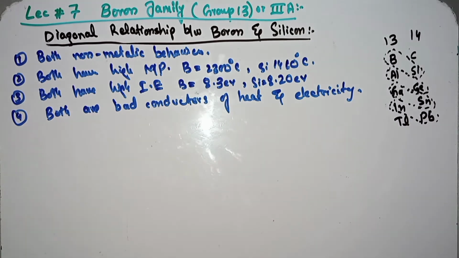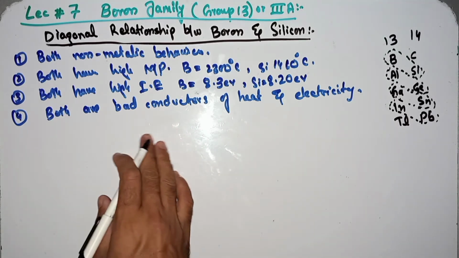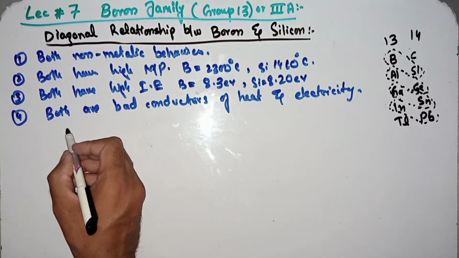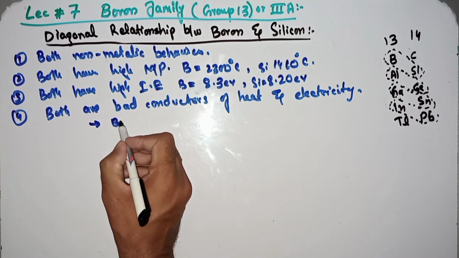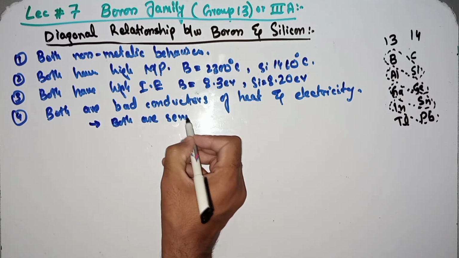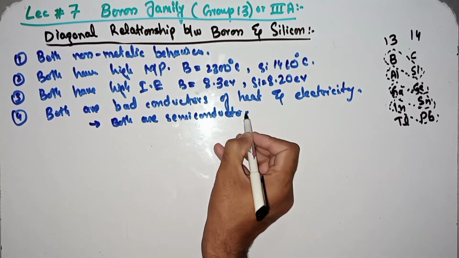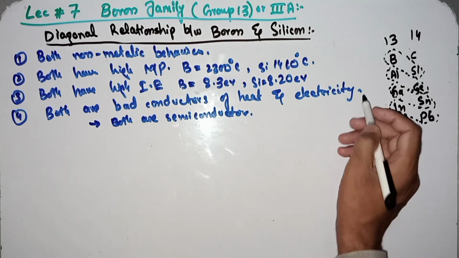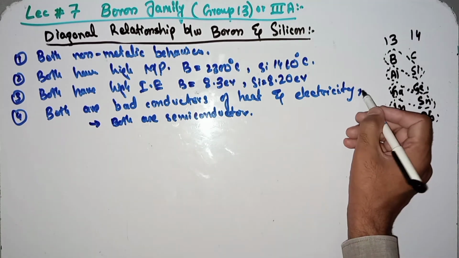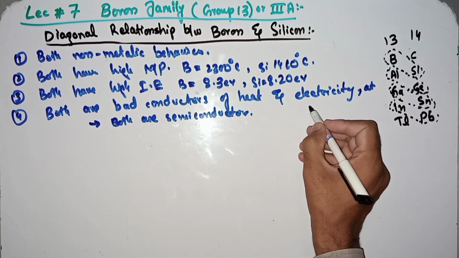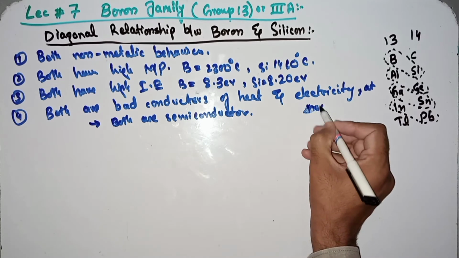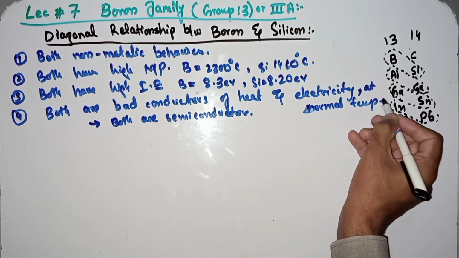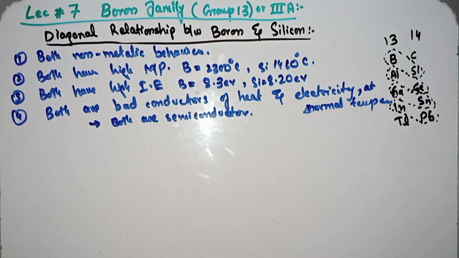Hence, both are semiconductors. They are bad conductors of heat and electricity at low or normal temperature, but show semiconductor effect when high temperature is present.